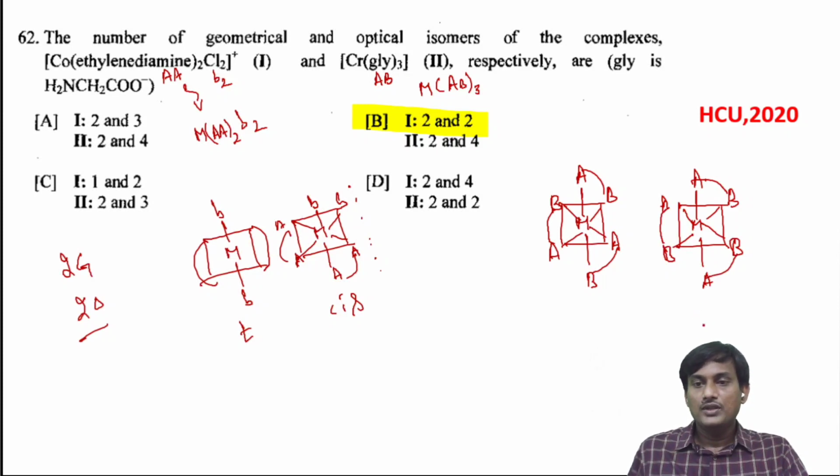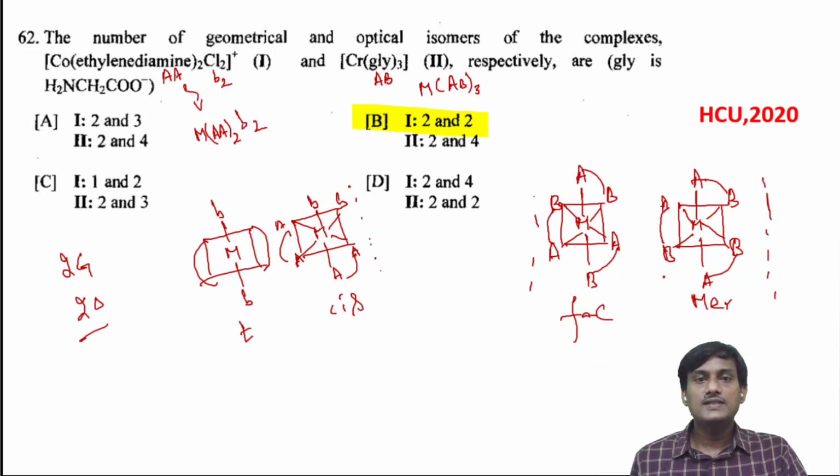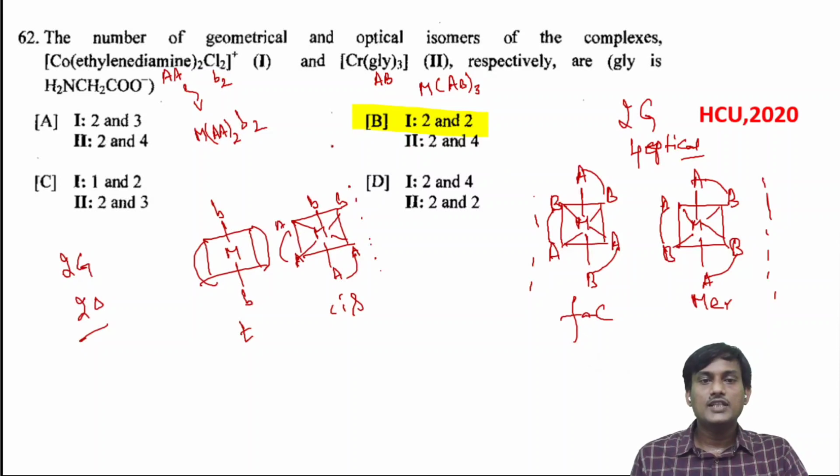You will get meridional, this one is meridional, and this one is facial. And the facial and meridional both have their own mirror images. These are non-superimposable. So these two have two geometrical isomers and four optical isomers. Two pairs of optical isomers means four optical isomers. So the correct option is B.